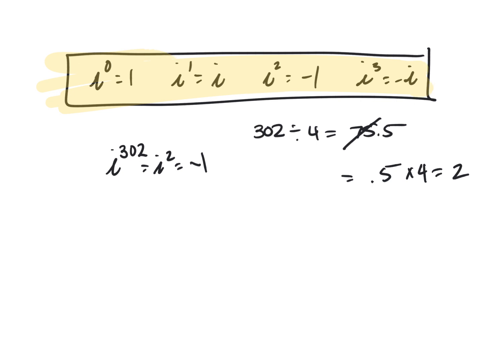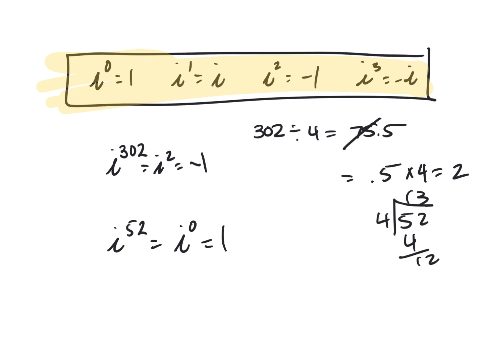All right, Elisha, walk us through i to the 52. Divided by 4, the remainder's just going to be 0. Okay, good job. And then that means that it's 1. Excellent. Any other questions on this part?